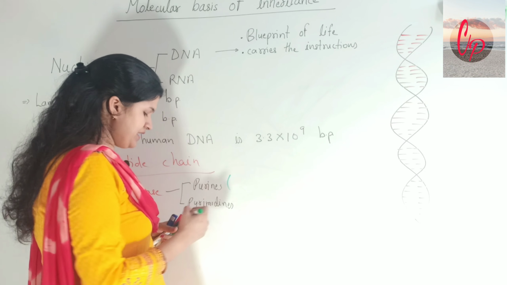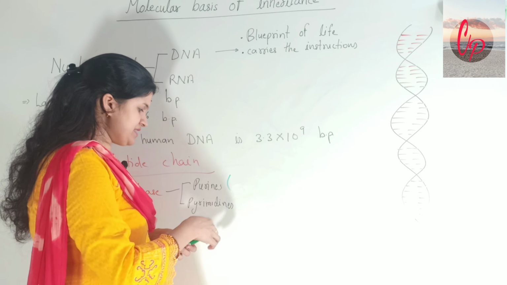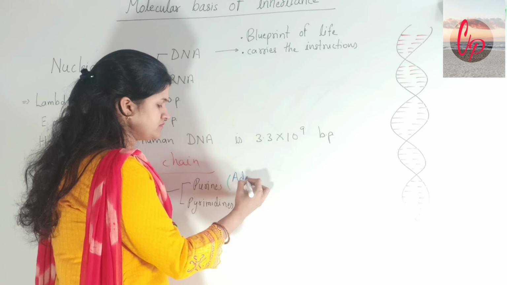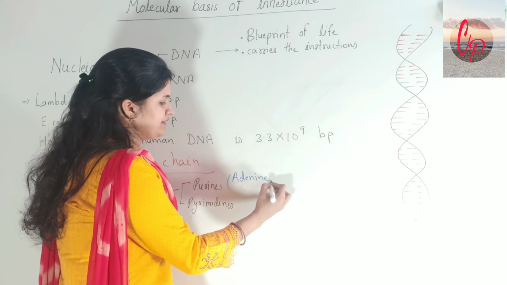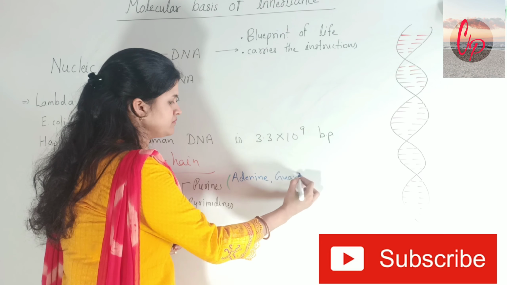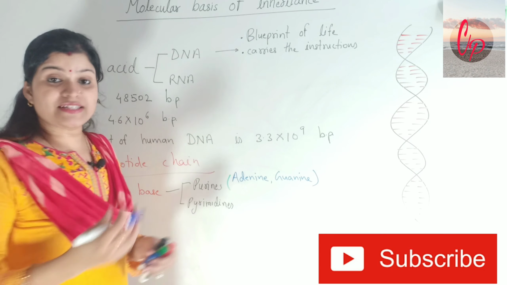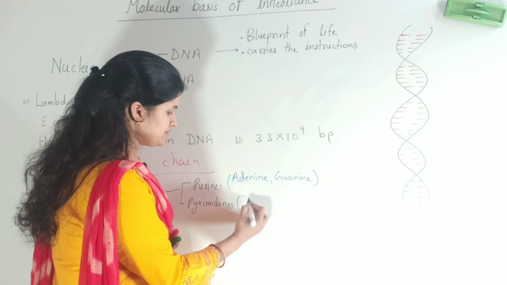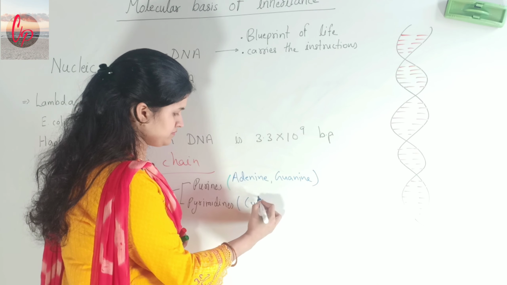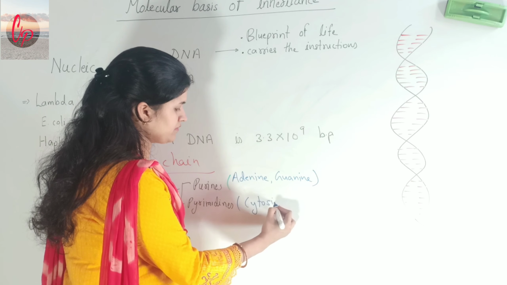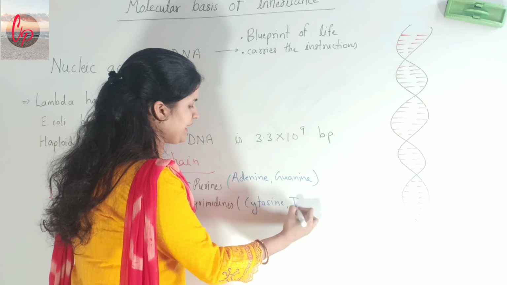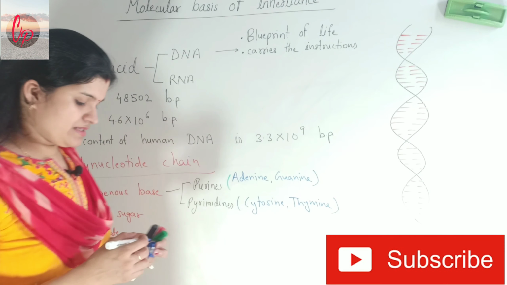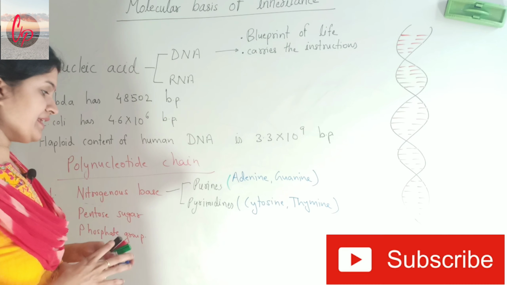For example, the purines include adenine and guanine. These are the two nitrogenous bases which are present in this group only, and the pyrimidines have cytosine and thymine. So these two bases come under the category of pyrimidines.